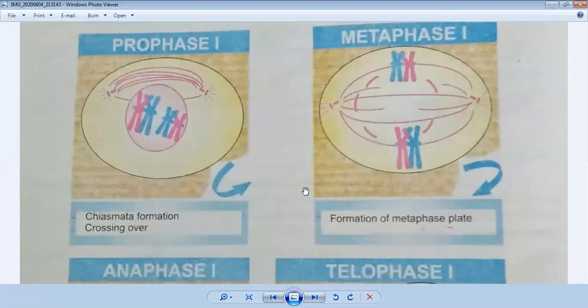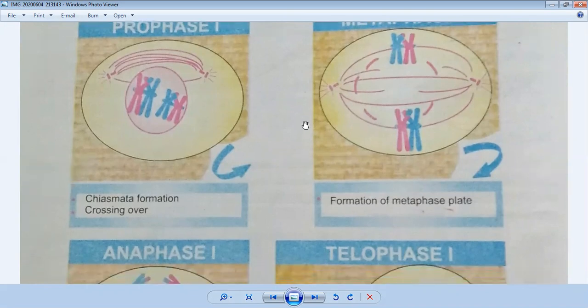And after prophase, there is metaphase one. You can see the spindle fibers are completely formed, and this is called the metaphase plate. These spindle fibers, which you saw in the previous diagram, pull the chromosomes, and they make a complete metaphase plate.